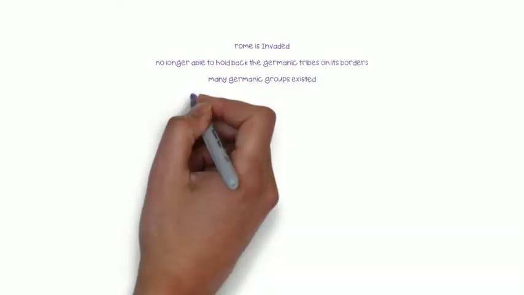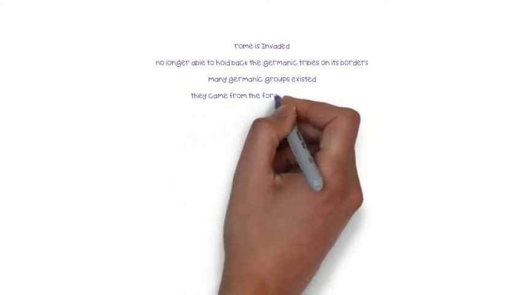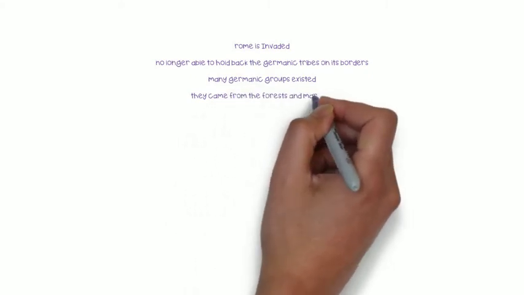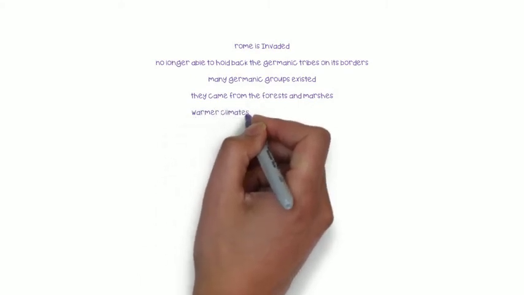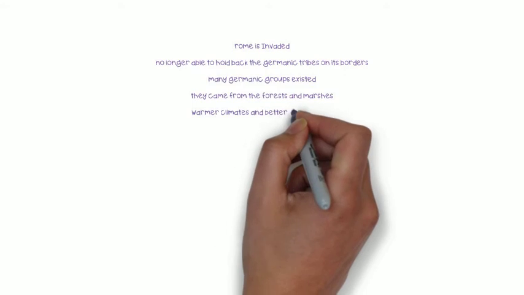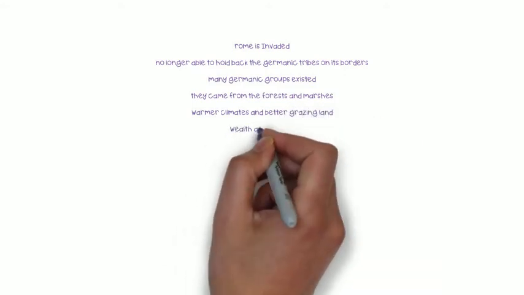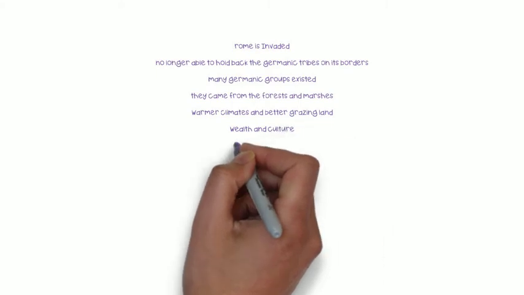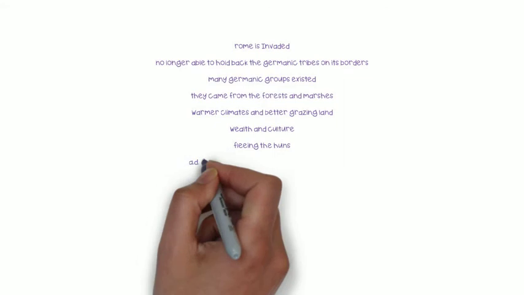They also were drawn by Rome's wealth and culture. In addition, many were fleeing the Huns, fierce warriors from Mongolia and Asia. In the late AD 300s, the Huns entered Eastern Europe and defeated the Ostrogoths. The Visigoths, fearing for their own welfare, asked the Eastern Roman Emperor for protection. He let them settle just inside the emperor's borders. In return, they promised to be loyal to Rome.